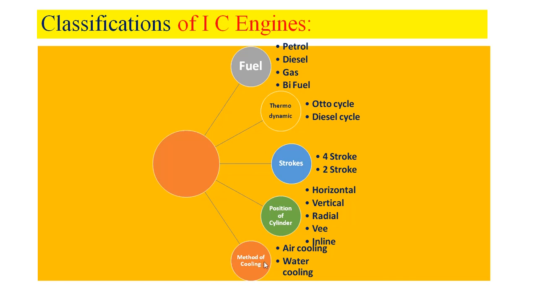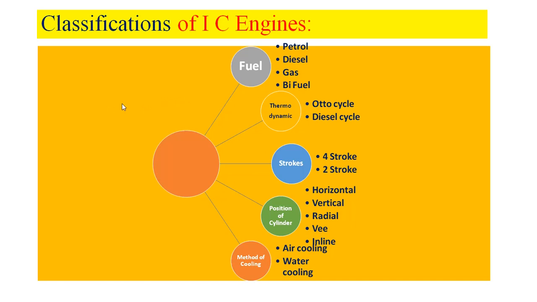Based on the method of cooling, these are the important classifications. Now, based on the method of ignition, they may be classified as SI engines, meaning spark ignition engines, and compression ignition engines, CI engines. So this is the classification based on method of ignition.